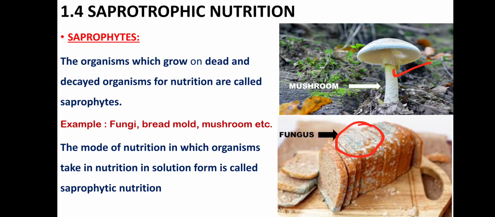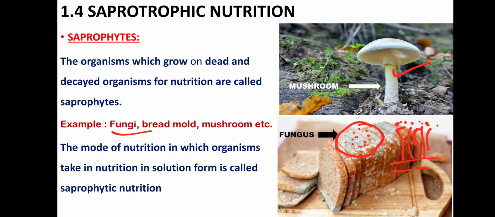This bread mold or fungus is seen when moist breads are kept for one or two days. You will find that these kinds of dots are growing, and after that it grows cotton-like threads or cotton-like fibers, and on the top of it there are some sporangia or spores which are growing, and this is the structure of the fungus or the bread mold.